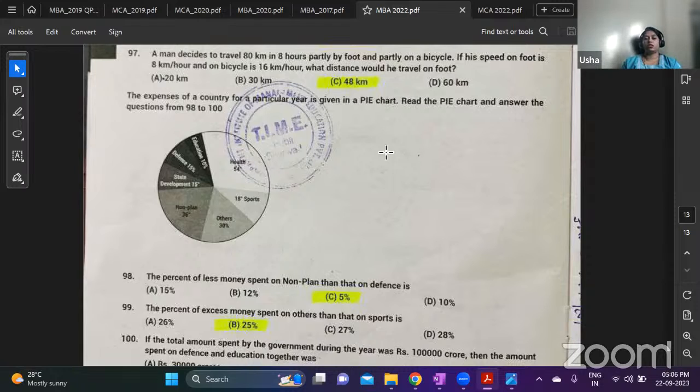We will also learn what resources you have to study for your GK and current affairs. And we will discuss how to manage your time, how to divide your 2 hours in the exam among the different sections. So it will be conducted tonight.